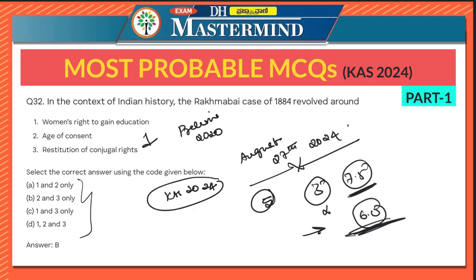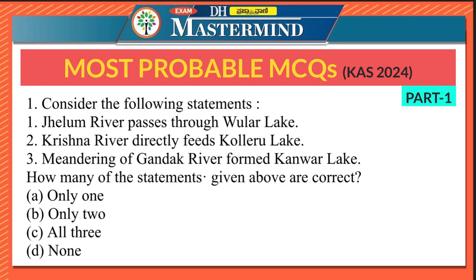Suppose you want to attempt but you don't know, if you haven't followed the series, then there is a higher probability of losing 0.5 marks. So if you're following this series, then you will get 7.5 marks. That means the chances of erring will go down and you will get 7.5 marks. So let us get started now. Consider the first question now.